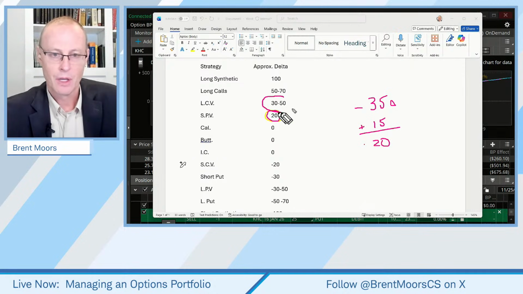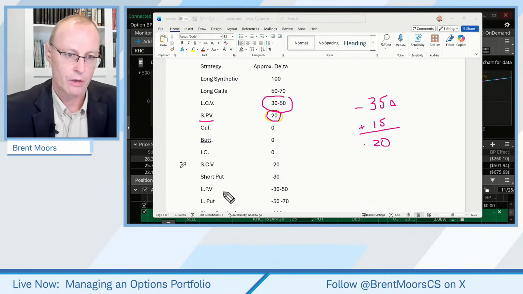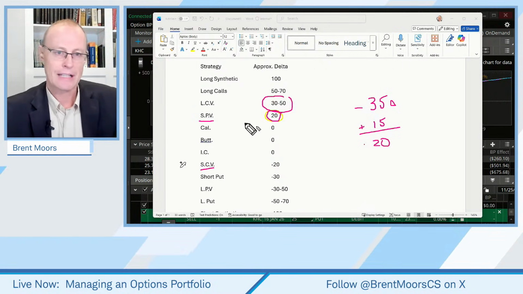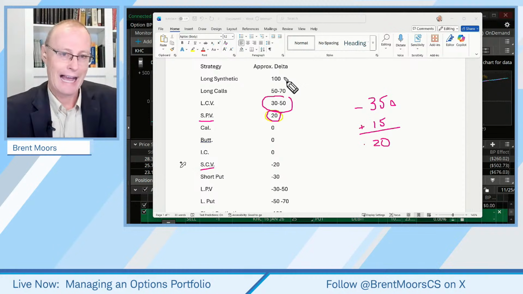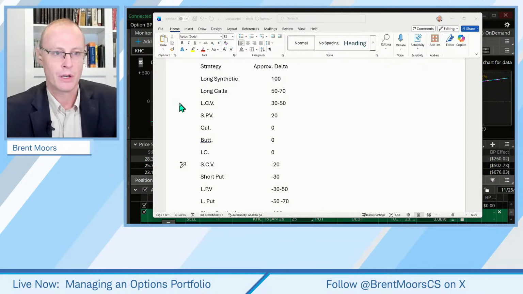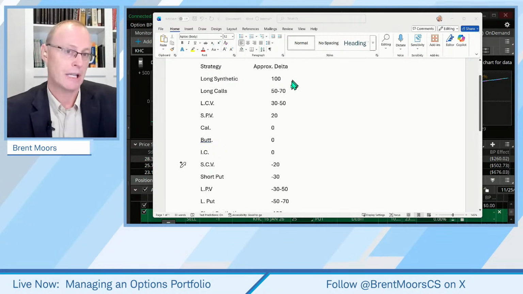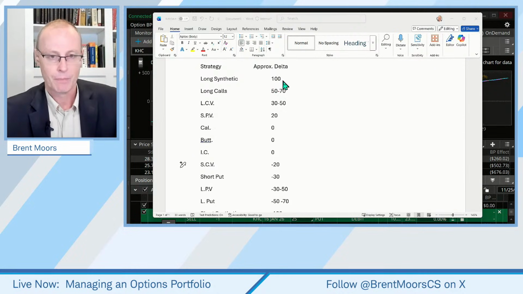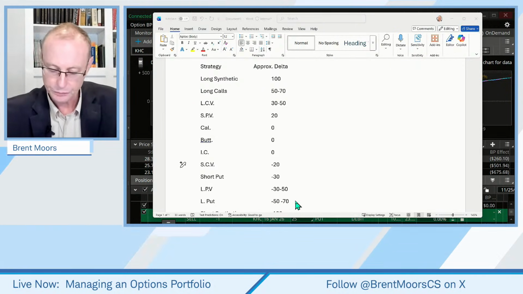Same thing with these. Typically, we're going to do short put verticals out of the money. We do short call verticals out of the money. And that accounts for the delta differences on those. Okay, so when I include both strikes on the verticals, that's why those deltas are typically lower on those. And there we go. So is delta good or bad? Well, no, it adds the risk element to it, right? So if I knew the stock were going to go up, then I'd do higher deltas. If I knew the stock were going to go down, I'd do higher negative deltas or lower deltas, I guess, is the way to say that.